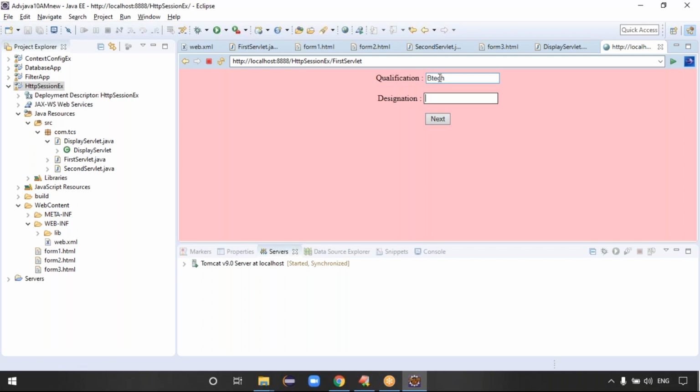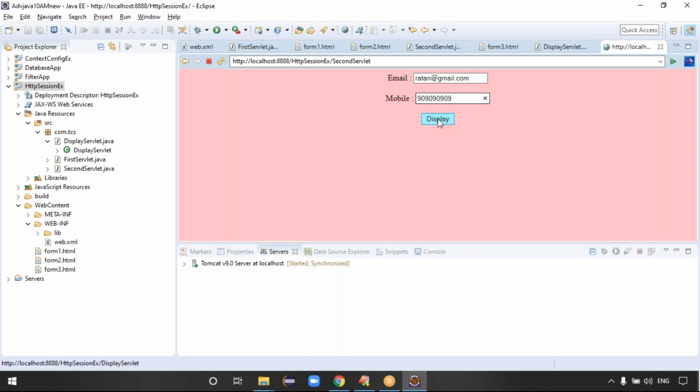Qualification is like BTech. Designation like software. Click on next. So email, guys. Yes or no? So first form is there, second form is there, third form is there. She filled the first form, she filled the second form, she filled the third form, right? Yes or no? Good. Email is ratan@gmail.com and mobile number is 909090, something like this. If I click the display button, I want to display all the records, right?